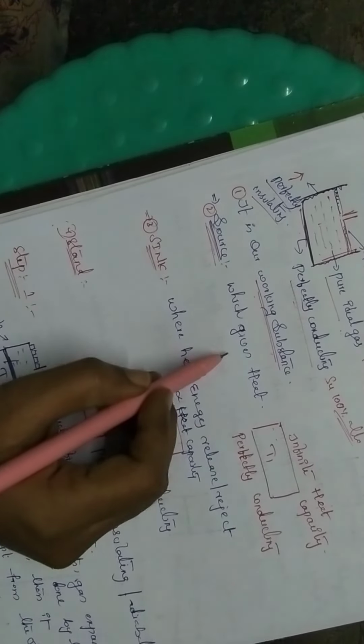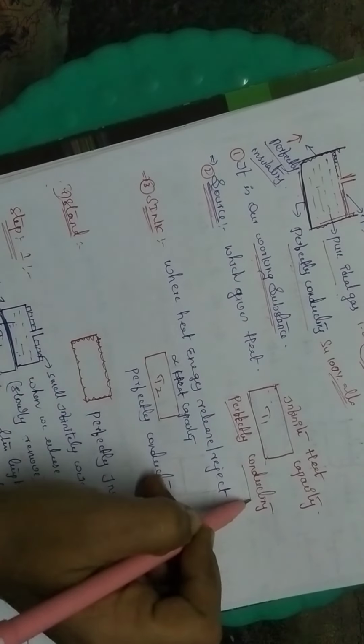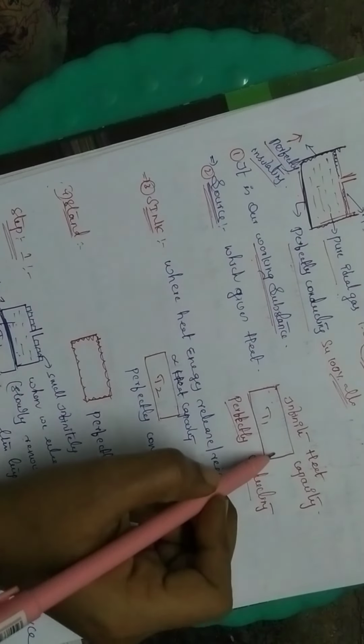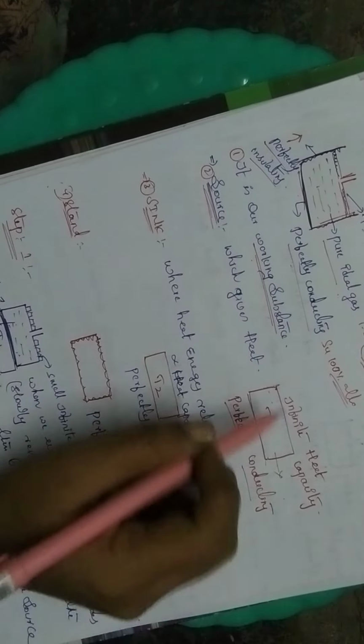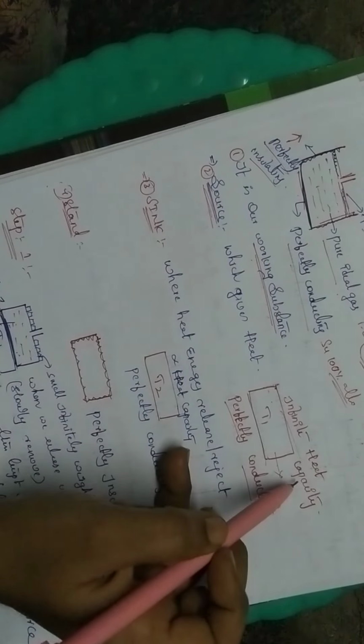Next, our next topic is the source, which gives heat. It is perfectly conducting and it has infinite heat capacity. That means if it gives some heat to the working substance, its heat energy is not decreasing. That means it has infinite heat capacity.